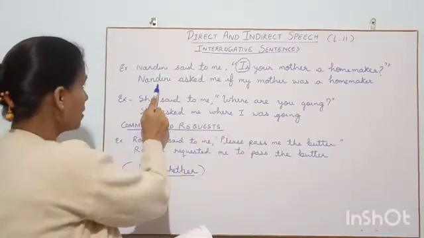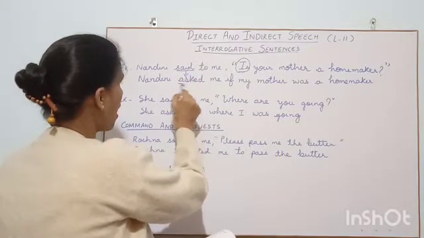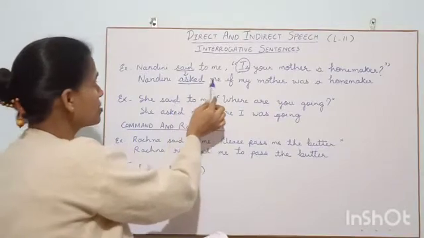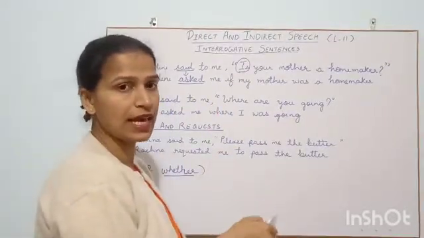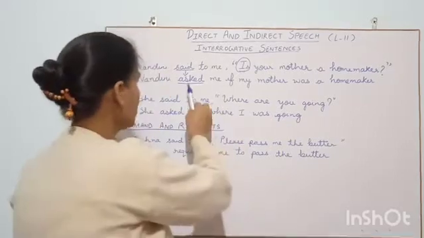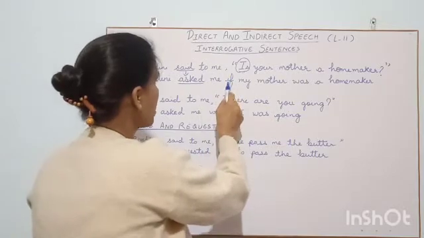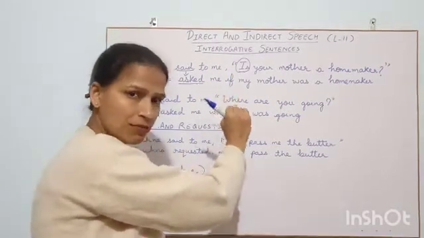So, Nandini said, I have told you, said will change into asked in interrogative sentences. Now, asked me. We never write asked to me. We say asked me. Asked me what? If. Now, see, this if we will not write in capital, it will be small.